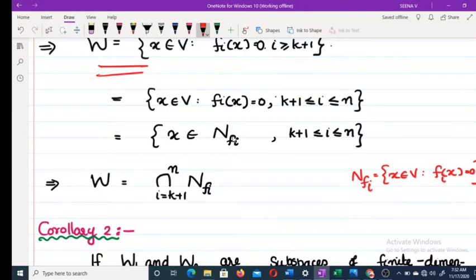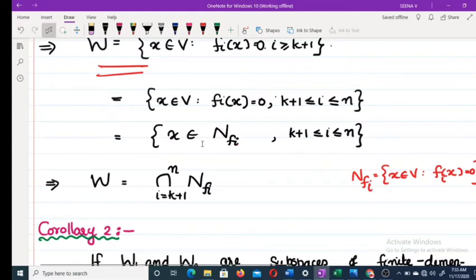Therefore, this is the set of all x belonging to the null space of φi, k plus 1 less than or equal to i less than or equal to n.